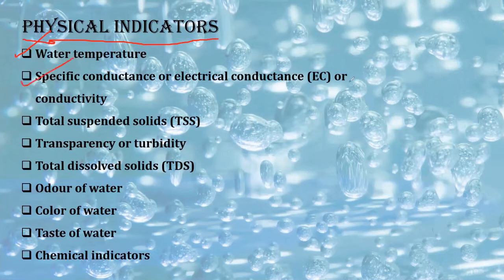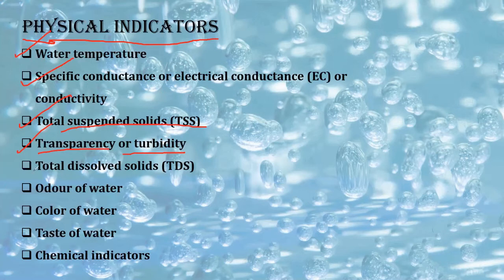Specific conductance or electrical conductance or conductivity, right? This is very important. Suspended solids, very important. If a large number of suspended solids are there, then the water quality is very bad. Okay, transparency or turbidity. What is the turbidity of water? What is the transparency of water? There are a few chemical tests that we can do on the water to determine its turbidity and transparency. Now this is the main important thing.